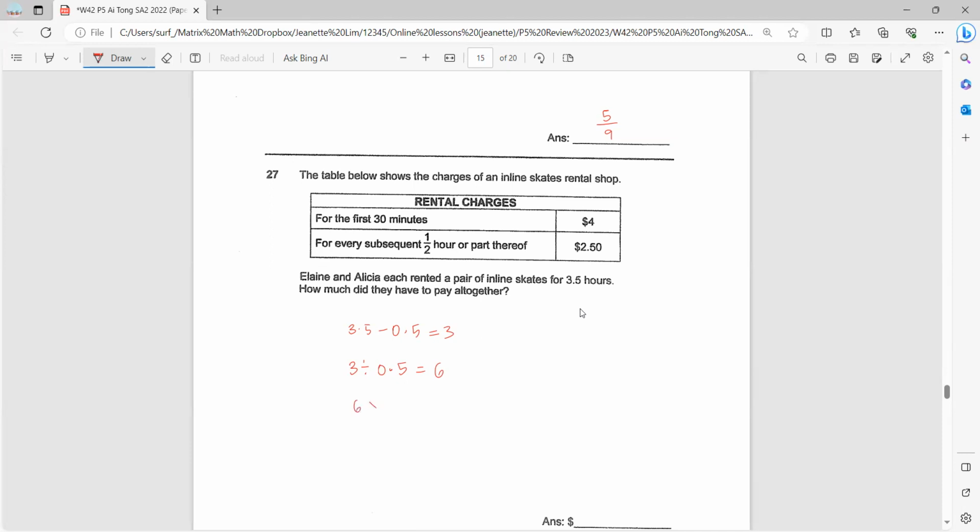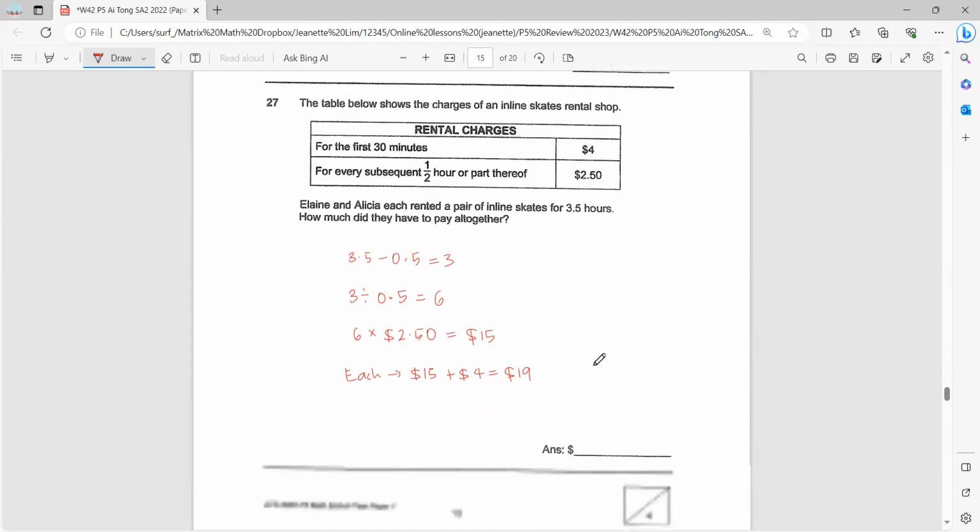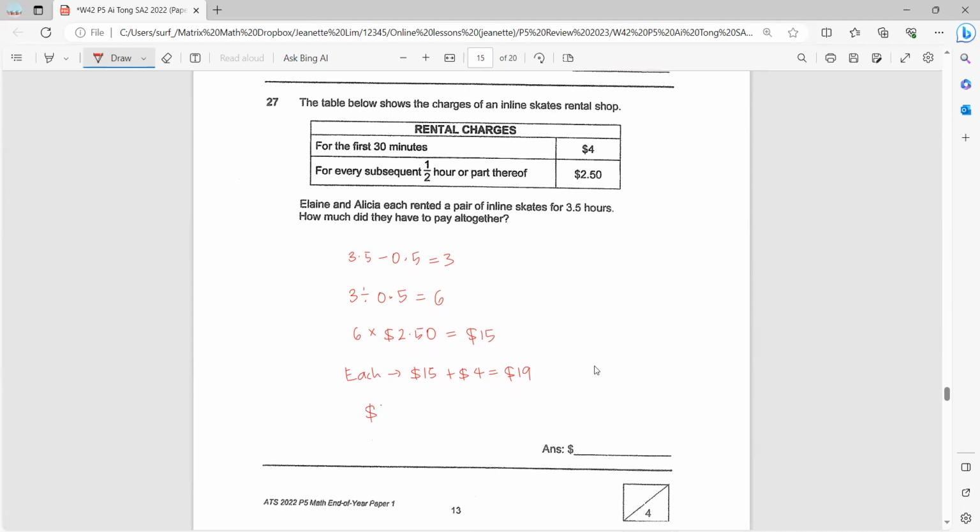So 6 times $2.50, which is $15. Now $15 add the $4, so each of them will pay $19. So the $4 comes from the first 30 minutes. Then since there are 2 of them, we take this amount and times 2. $38.